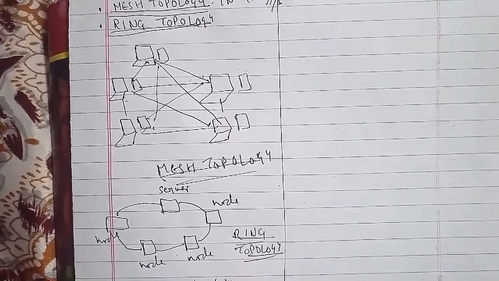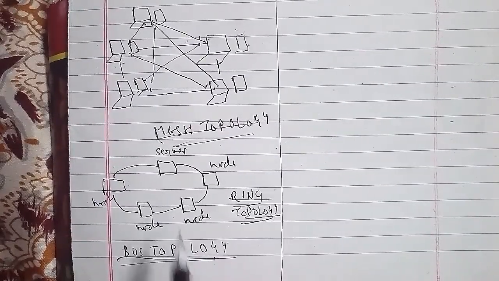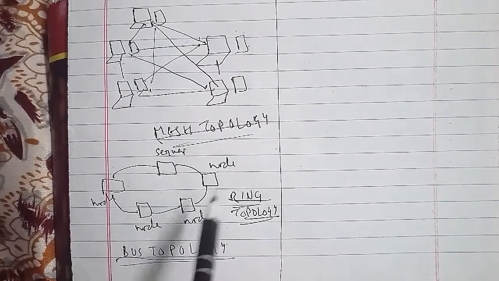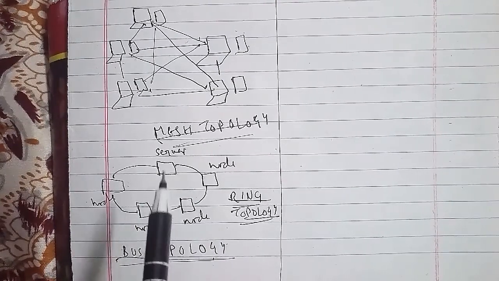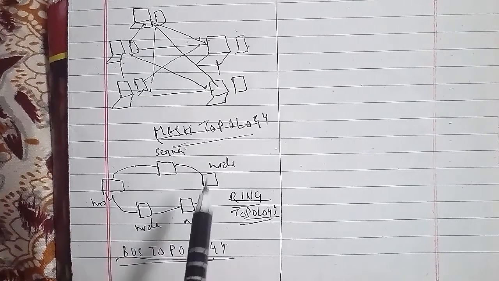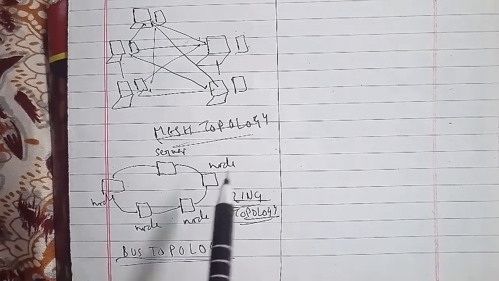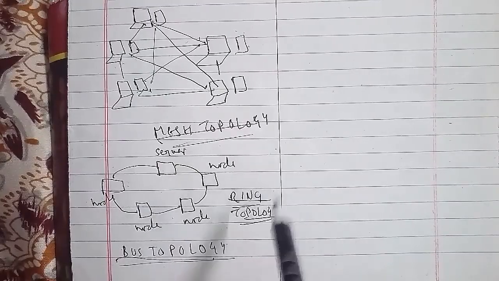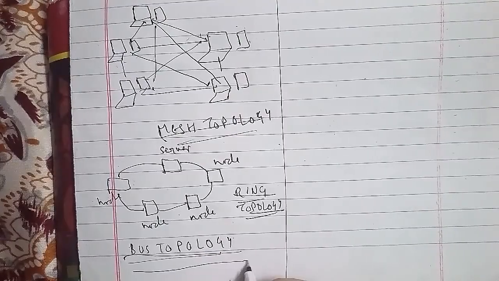As you can see here in the reference, in the bus topology, these were the terminators, and all of these that we have are the stations. And these lines that we have here are the lines that are connected to it.